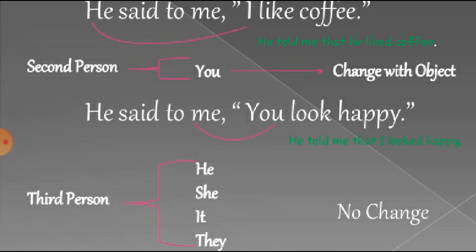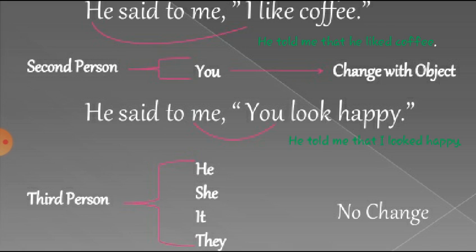So whenever third person is used in direct speech, or in reported speech, such third person requires no change. He, she, it, and they are not changed into anything else.